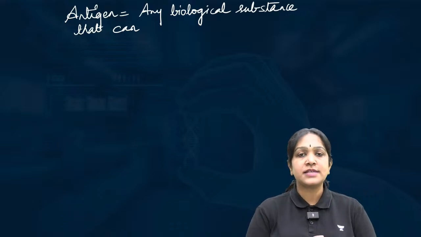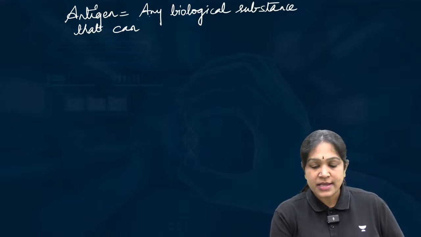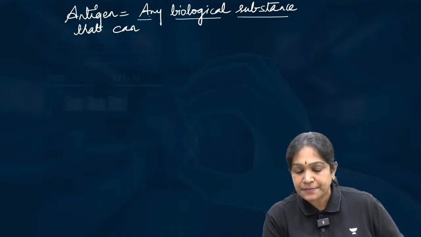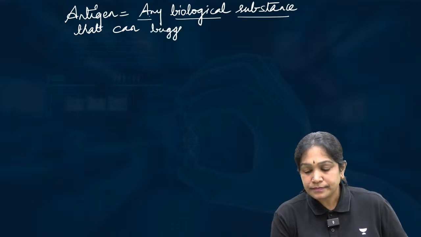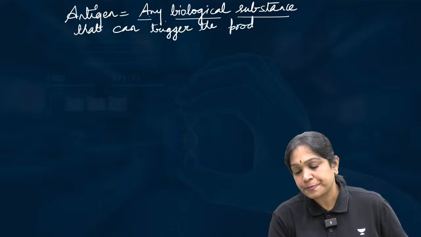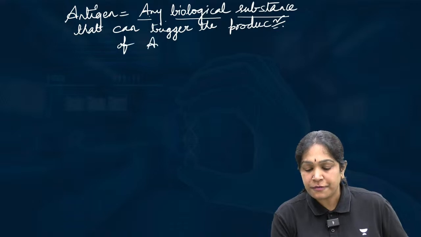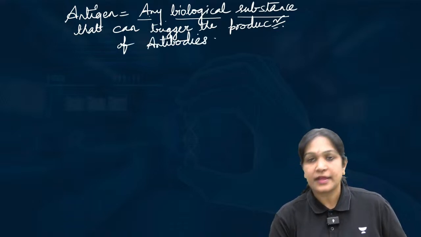First of all, what is an antigen? If you observe here, antigen is any biological substance that can trigger the production of antibodies, right?